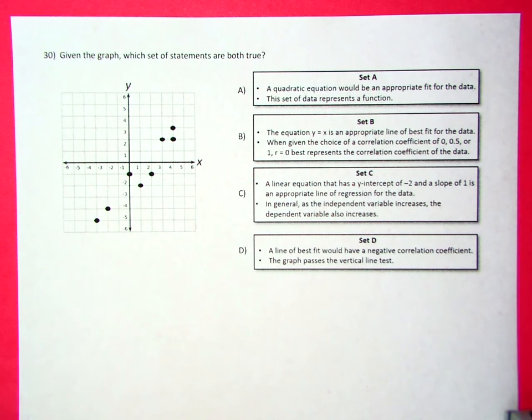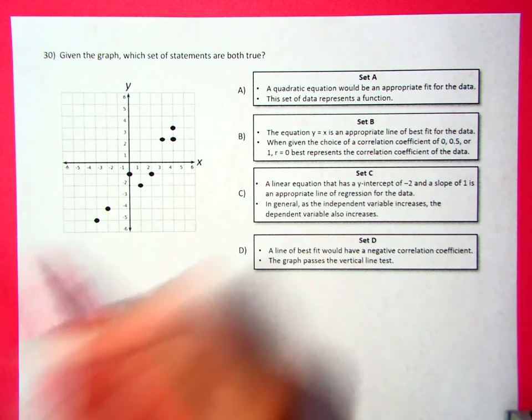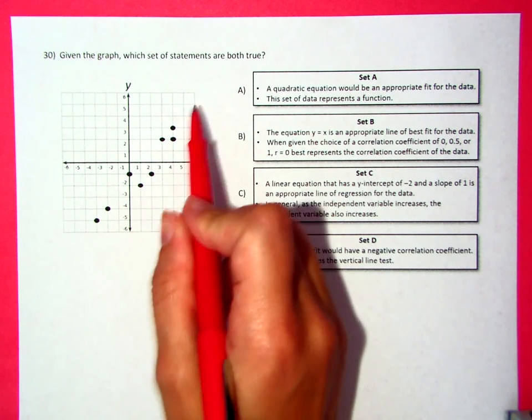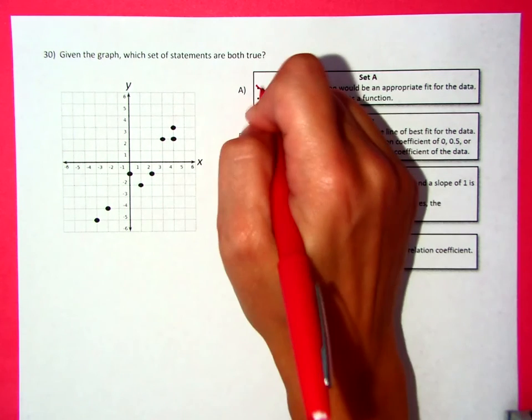This is number 30. It says, given the graph, which set of statements are both true? So we're looking for two statements that are true. In set A, it says a quadratic equation would be an appropriate fit for the data. This data is following a linear path. That is definitely not true.